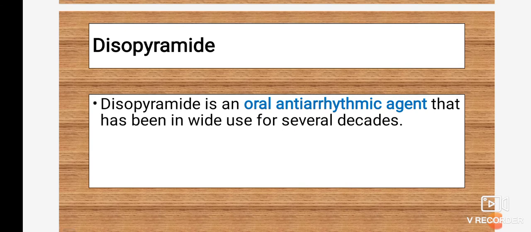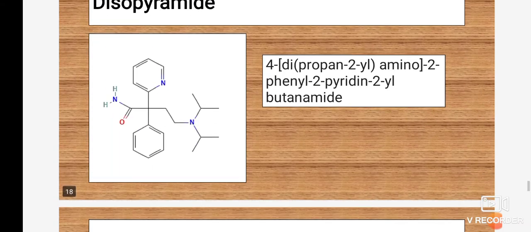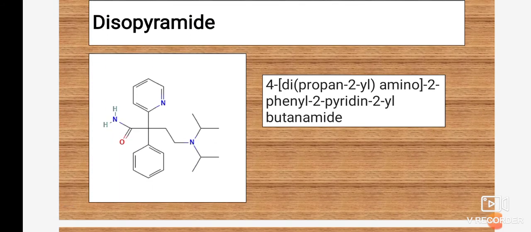Then the last one is disopyramide. Disopyramide is an oral antiarrhythmic agent that has been in wide use for several decades. Okay, so this is the structure for disopyramide. What's the reason behind the name disopyramide?